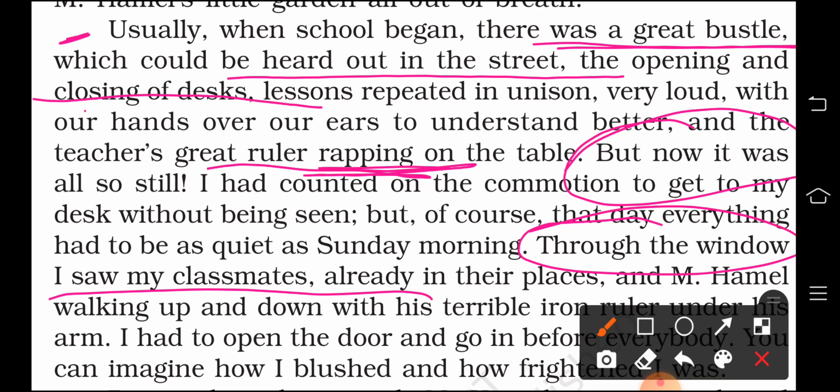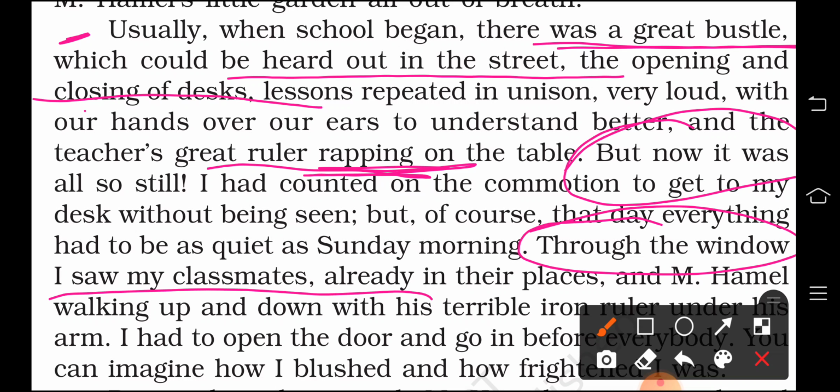When he peeped inside the class and saw his classmates, they were seated, and M. Hamel, their teacher, was walking in the class with the iron ruler under his arm, and French feared a beating. So he said, I had to open the door and go in before everybody. You can imagine how I blushed and how frightened I was.